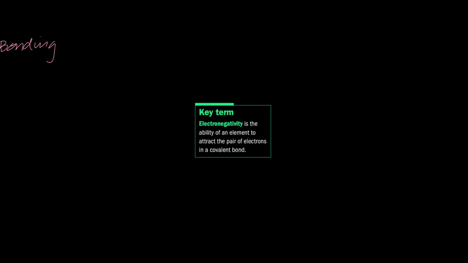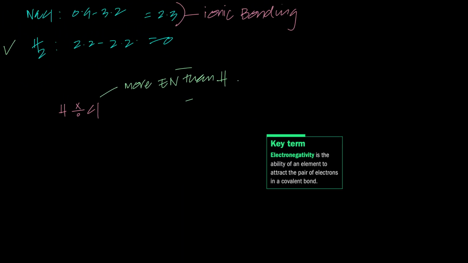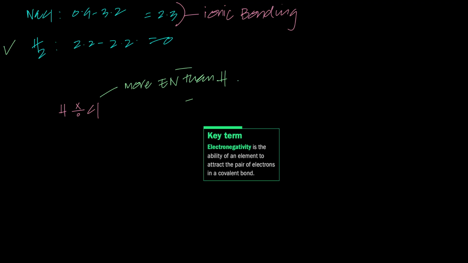I'm searching for it right here. So you can also define, and even in the MCQs A-level students can see this, you can also say it's the ability of an element to attract the pair of electrons in a covalent bond. So it's the ability of this particular atom to attract a pair of electrons to itself, right? But in simple terms, the way that the Cambridge syllabus defines it is just the power of an atom to attract electrons to itself. And it can also attract the pair of electrons in a particular covalent bond.